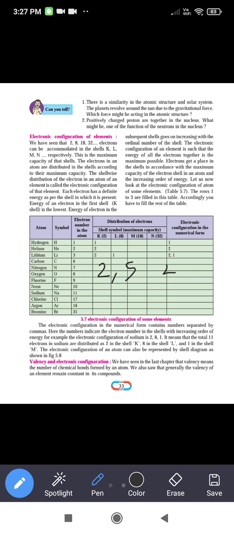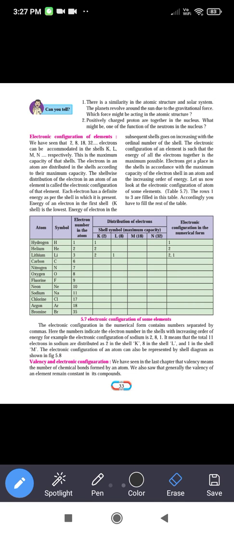So 2 comma 5 is the electronic configuration of nitrogen. Next example, oxygen element, atomic number is 8, so its electronic configuration will be 2 comma 6 because 2 will be filled in the K shell and the remaining 6 will be accommodated in the L shell.